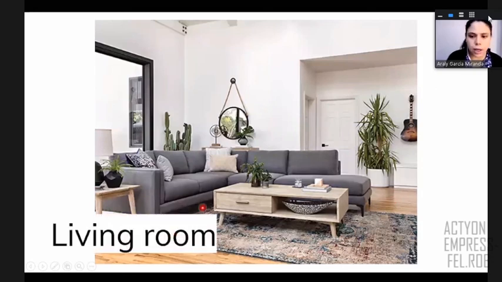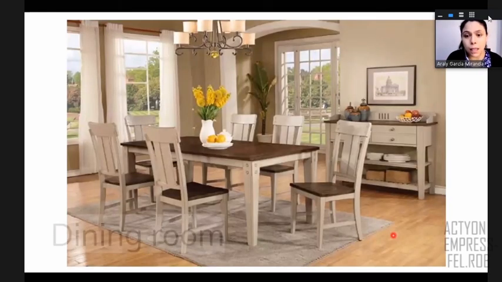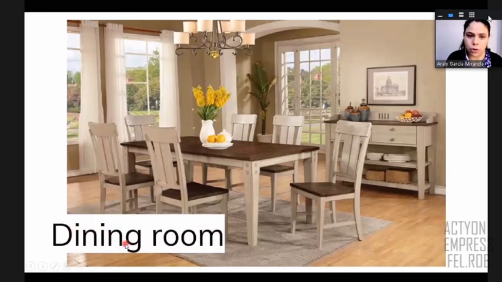So here, as you see, is supposedly the biggest space that you have in your house. This one is the dining room. So it's a place especially to eat, right? To have lunch, breakfast maybe. So this is a dining room. That's the pronunciation, right? So dining room.